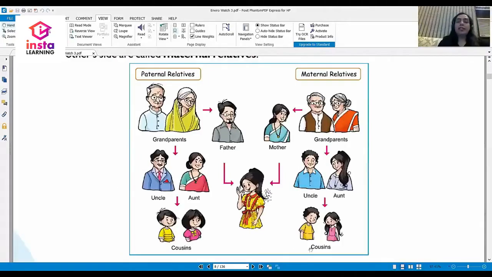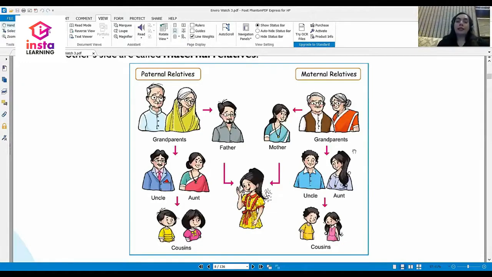So, you can see this family tree, right? In the middle, you have a girl, and this is her father, mother, and this is her father. So, when you are talking about mother's parents, they become grandparents. And when you talk about mother's brothers and sisters, they become uncle and aunt. When you talk about the children of mother's brothers and sisters, they become our cousins.